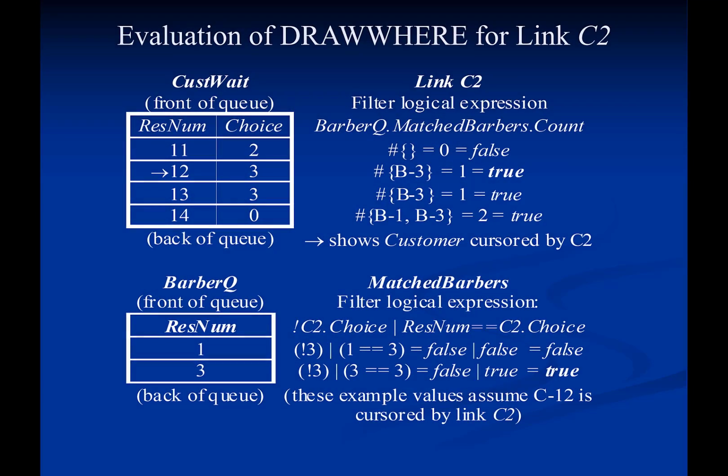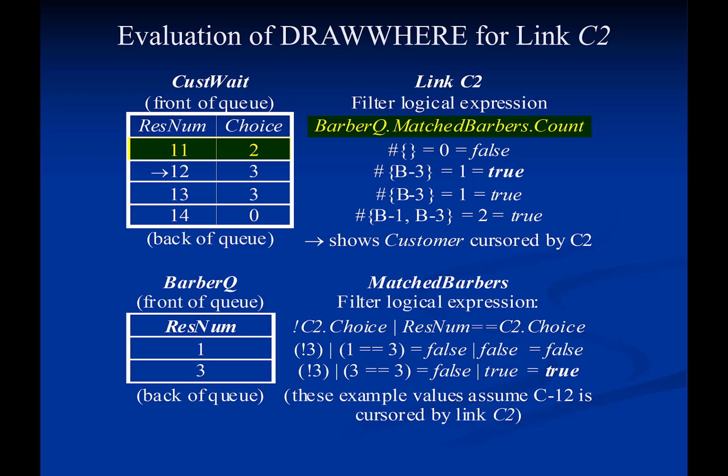At this point, activity cut has created a new instance and needs to draw a customer from the queue cast weight through link C2. This figure illustrates the process by which link C2 will draw a customer. This begins by link C2 cursoring the first customer in queue cast weight and applying the logical expression of its DrawWhere attribute.